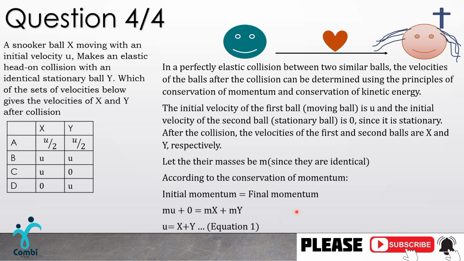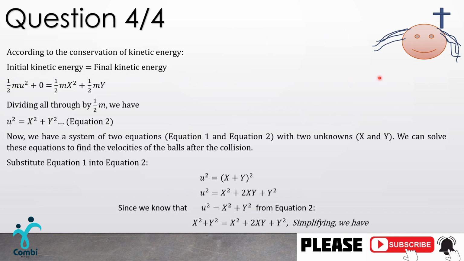Now let's see how we can come up with the second equation. I just left the lady alone this time. So let's see what the story says with the solving. According to the conservation of kinetic energy, initial kinetic energy equals final kinetic energy, almost like the conservation of linear momentum.